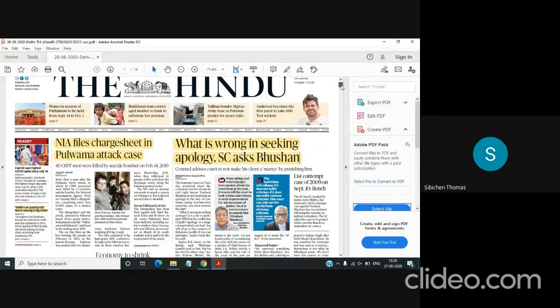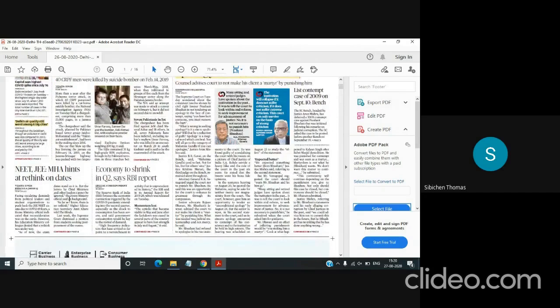Then you have the next one, NEET JEE MHA hints at rethink on dates. This is not very important. Then you have the next one, economy to shrink in second quarter, says RBI report. So if there are any government reports or any such documents coming, if any such names are mentioned, then you need to go through that article. This section comes under GS3, economic development.